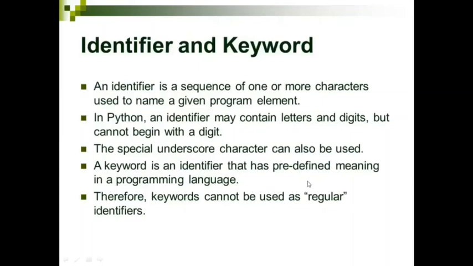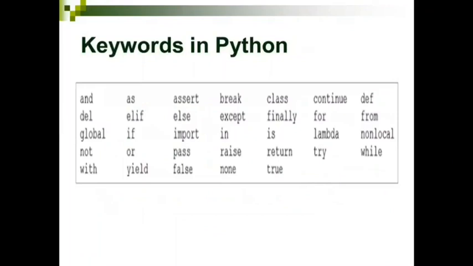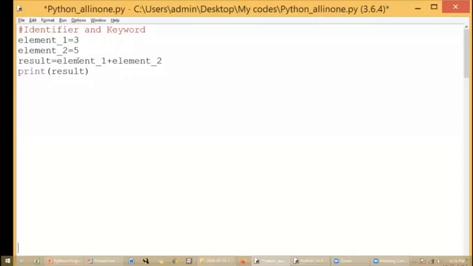You can see a few of the keywords in Python. These are the existing keywords in Python. You should not use these keywords as identifiers in Python. Fine. So we'll see the respective program with respect to identifier and keyword, and we'll move towards the programming, the script side. This is a very simple code.